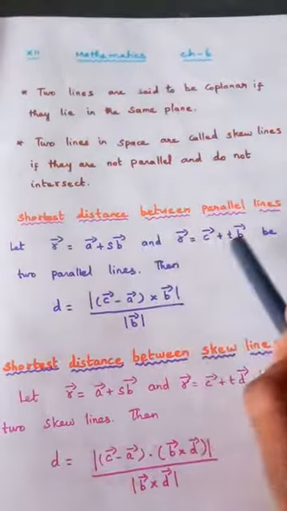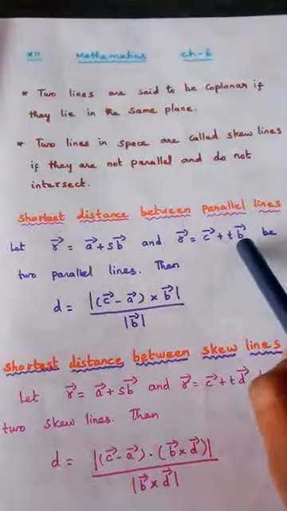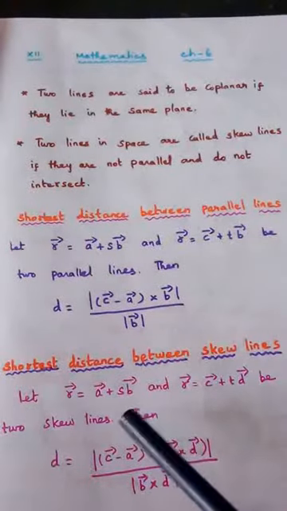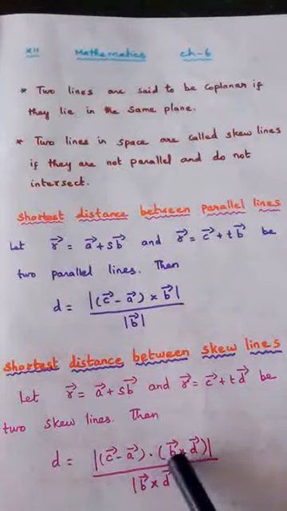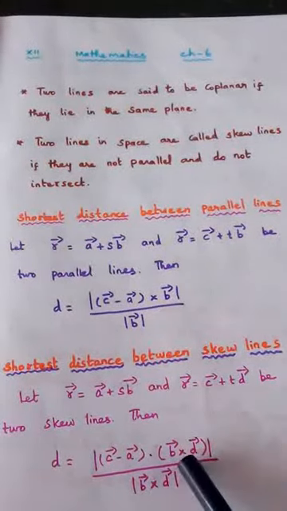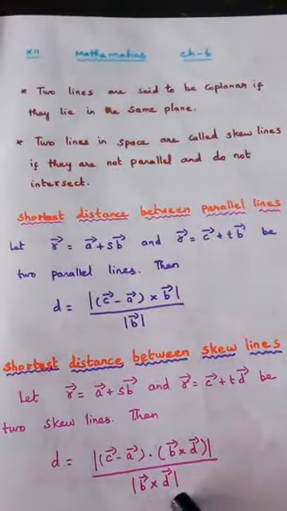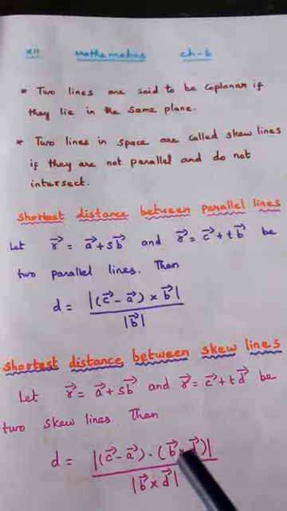Here, the b vectors are equal because the lines are parallel. Since these are skew lines, this is different: this is the b vector, this is the d vector. So in the formula we have b cross d, and (c vector minus a vector) dot b cross d, divided by modulus of b cross d. This is the formula for finding the shortest distance between skew lines. We'll go for the next one.